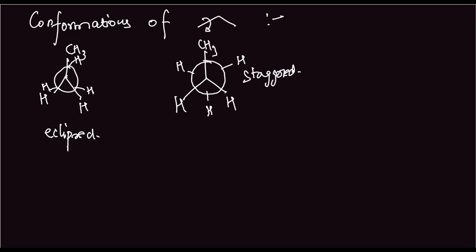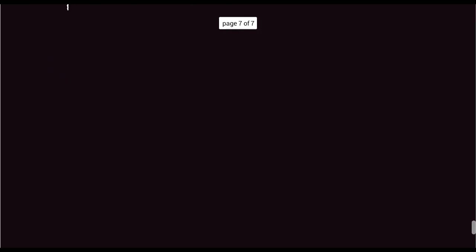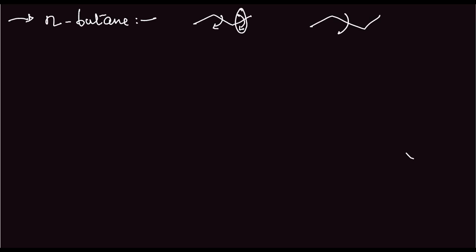Next we'll see it for n-butane. N-butane has a different concept in case of conformations. N-butane is this compound. There can be two types of rotation. There can be a rotation along this, or there can be rotation about this. When it happens about this, it is the same as the previous case. So we'll consider rotation about this, that is the middle single bond. How does it happen? So various forms are.